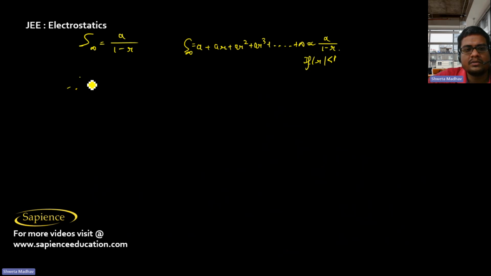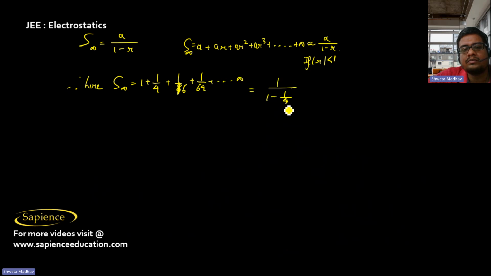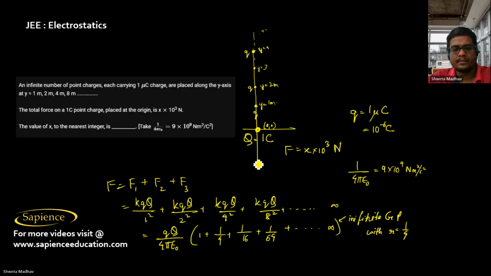So here the sum of these infinite terms, which is 1 plus 1 by 4 plus 1 by 16 plus 1 by 64 and so on till infinity, will be equal to A by 1 minus R, that is 1 by 1 minus 1 by 4. So this is 1 by 3 by 4, that is 4 by 3.